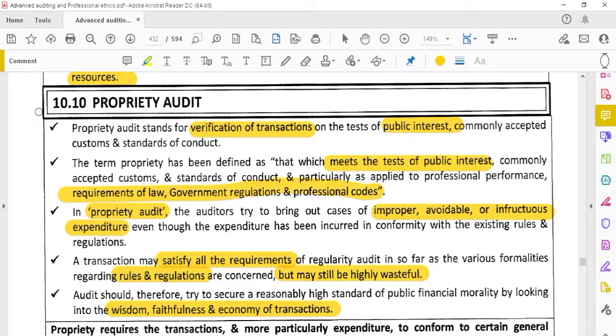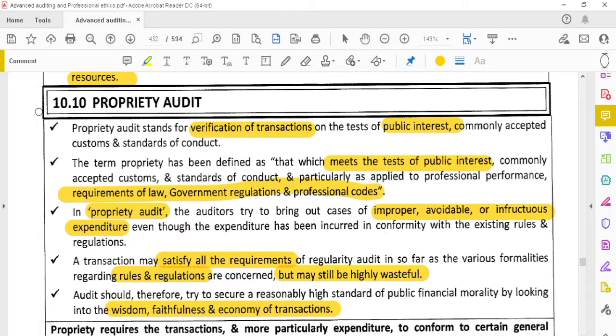The auditors try to bring out the cases of improper, avoidable, and infructuous expenditure. Any expense they incur, anything excess done by that organization, will be found out in the propriety audit, even when they satisfy all the requirements of the laws, rules and regulations, and may still be highly wasteful. Satisfying all the requirements means they may be complying with all rules and regulations, but they are spending more and more wasteful money.